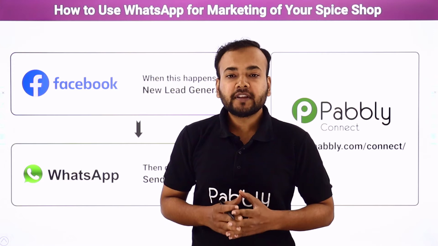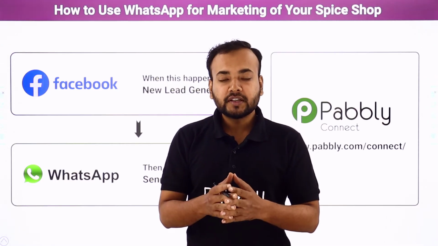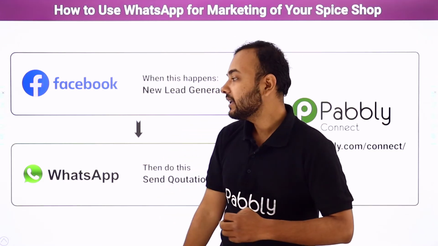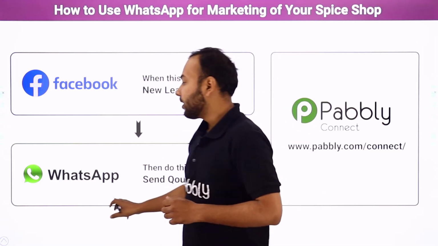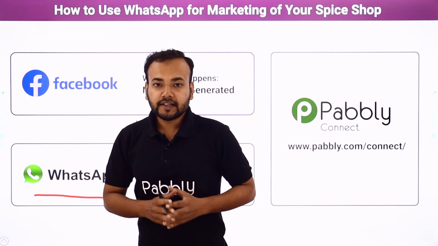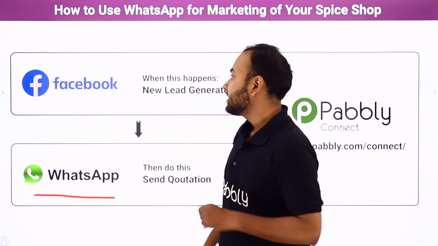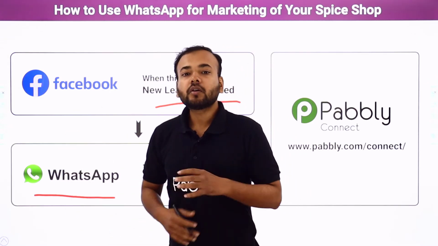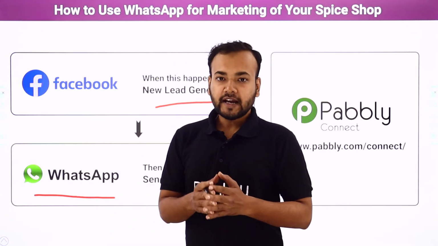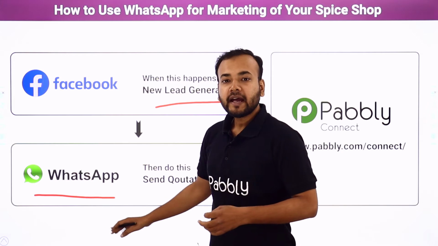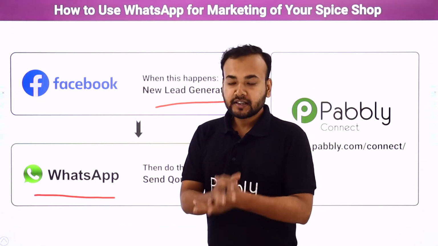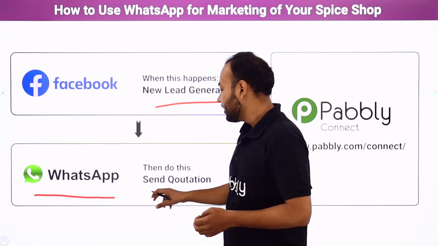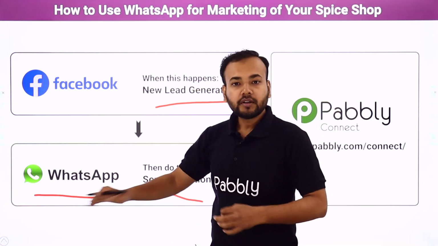Now you want to share with that lead the quotation, brochure or rate list of your business, and you want to share it on the WhatsApp account of your lead. To get this done, you have two ways. One way is that whenever you generate a new lead from Facebook lead ads, you manually sort out the details of that lead. Then you come to WhatsApp and manually type a personalized message for that lead, attach your business's quotation, and send it to him or her on WhatsApp.